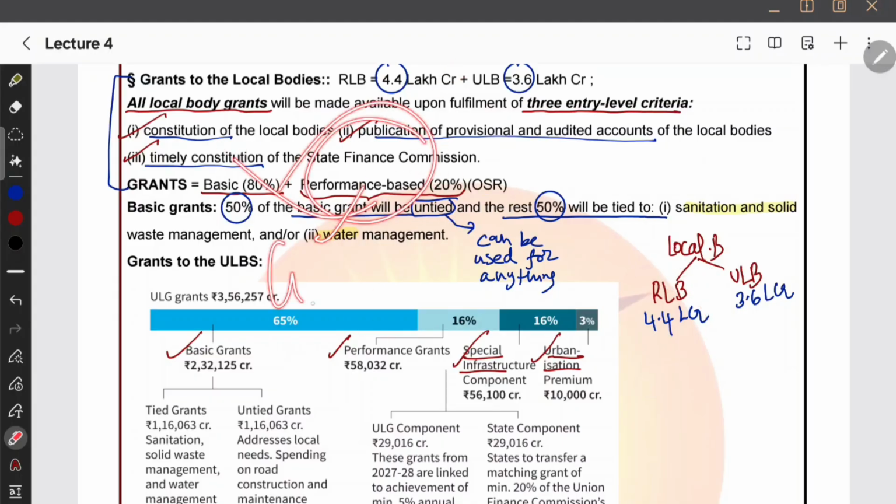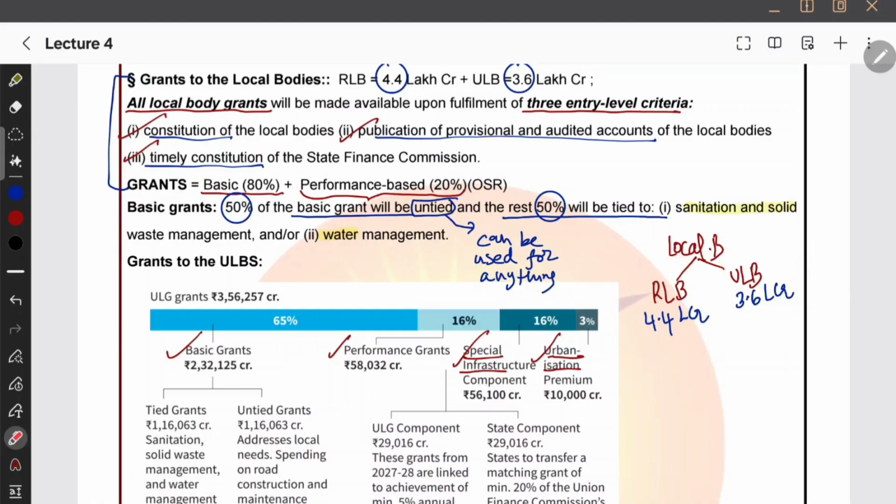Who will appoint the State Finance Commission? The Governor will appoint. Who will remove? Probably the Governor only. Okay, that's it. This is present in the panchayats and municipalities articles; the State Finance Commission is available according to their articles. Now all local body grants will be made available upon fulfillment of 3 entry level criteria: constitution of local bodies, publication of provisional and audited accounts, and timely constitution of the SFC. After that, finally they are going to get this grant.